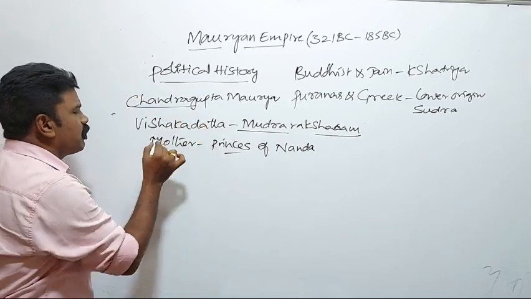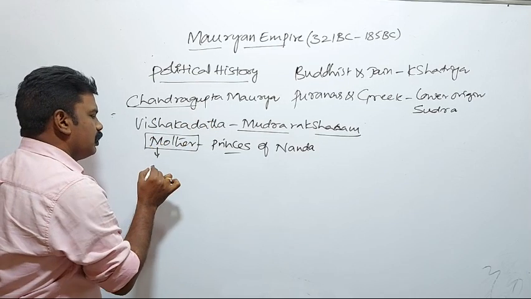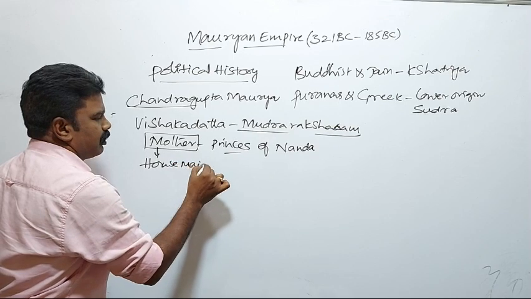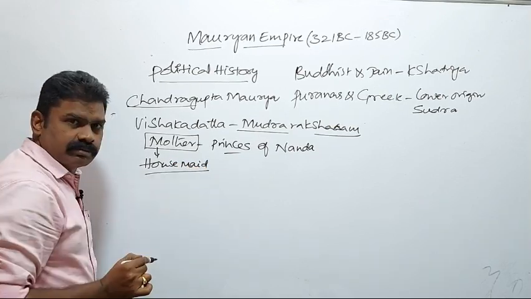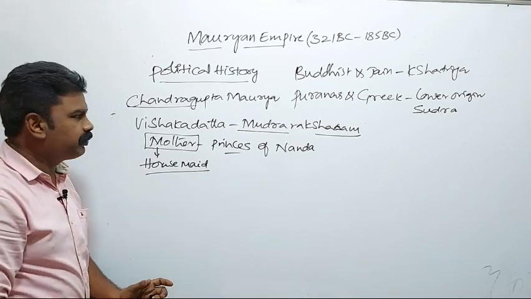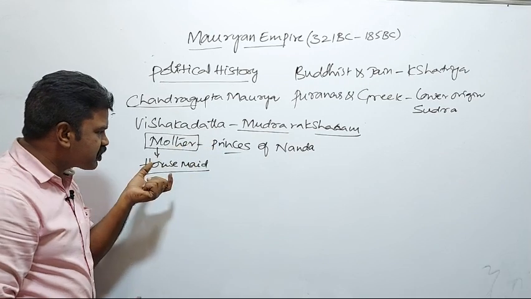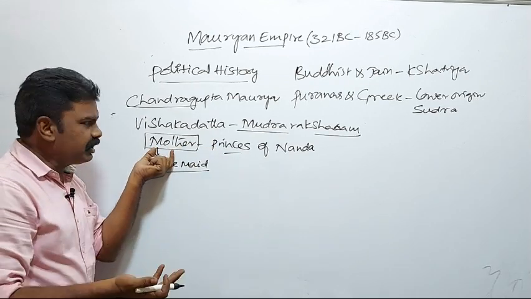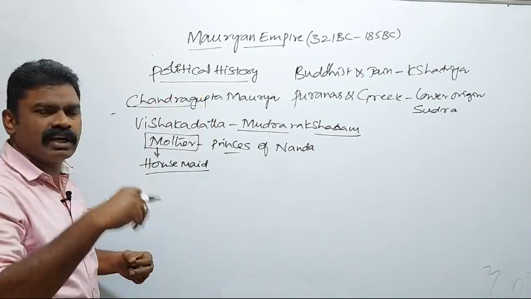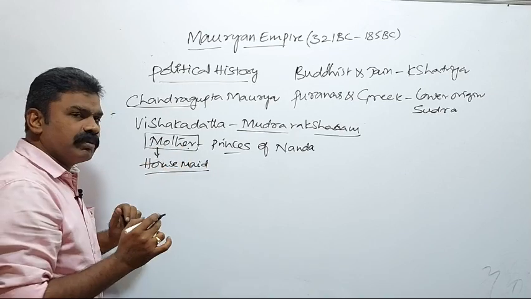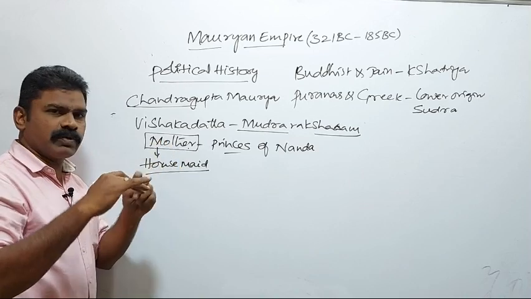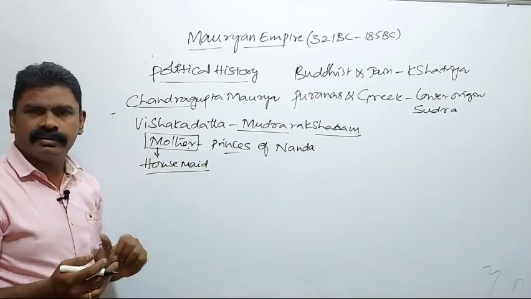Originally, Chandragupta Maurya's mother was a housemaid, so she was of a very low category. That's why, when the prince found she was pregnant, he ordered her to be taken to the forest and left there.